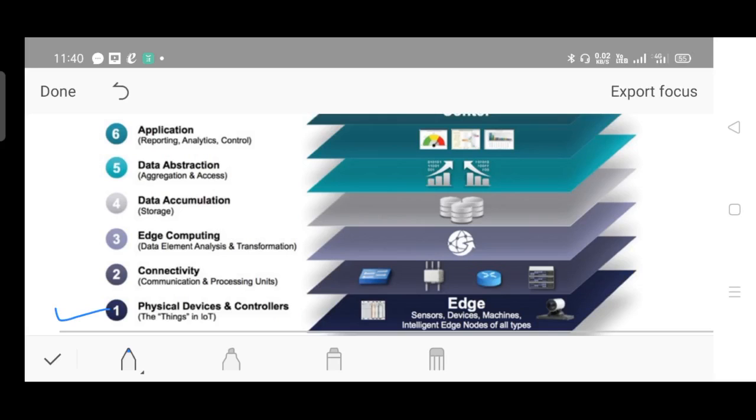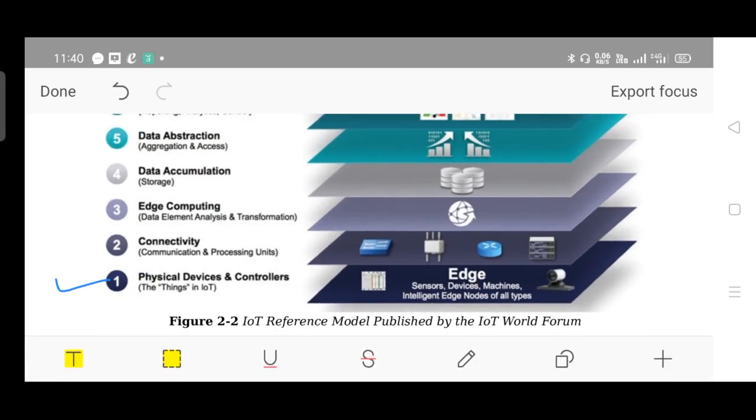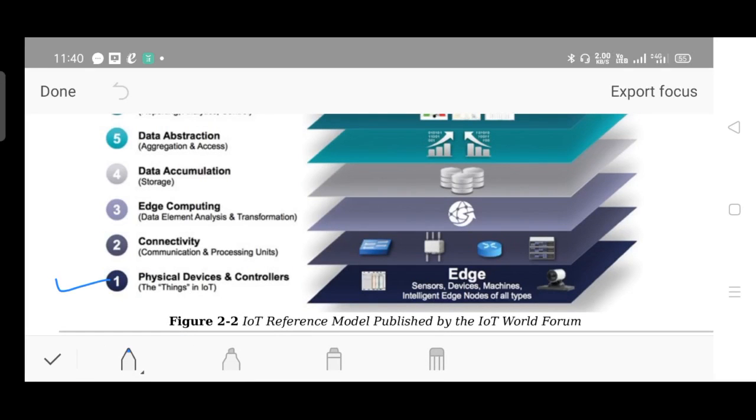The bottommost layer is the physical layer, no? Here it is called the physical devices and controller layer. The things in IoT like sensors, actuators, and then connecting circuits, wires, and all come under the physical layer. Next is connectivity. So the method of communication and processing units come under connectivity. See the diagram, you will come to know: routers, switches and all come under connectivity.